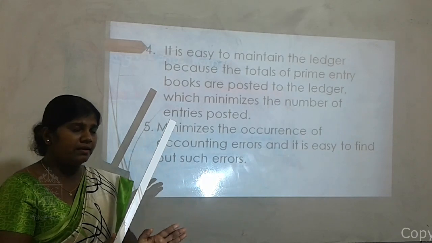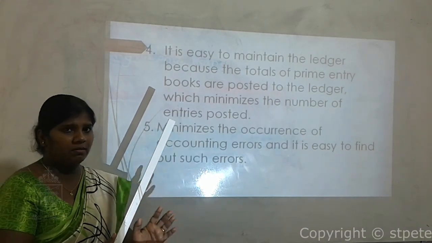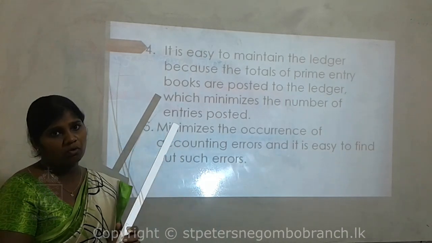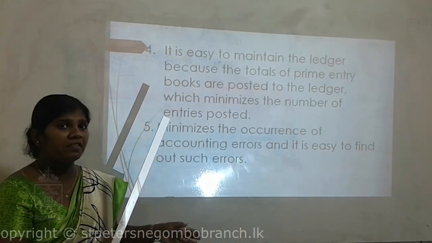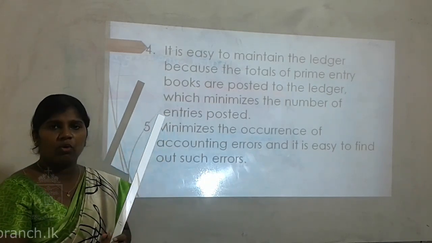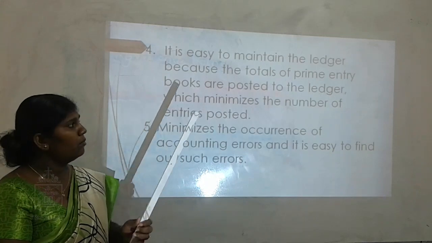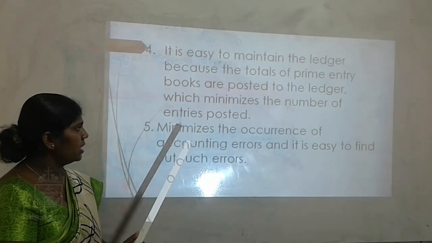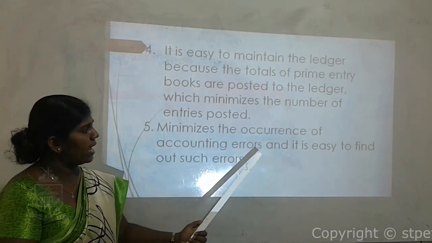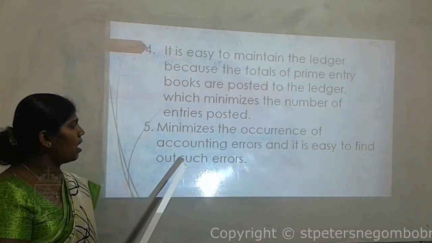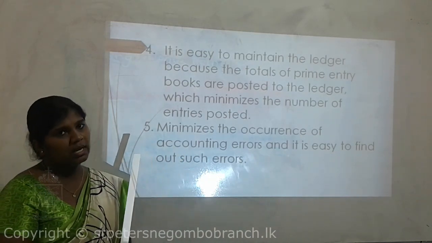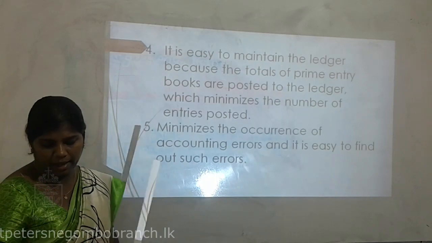So according to the process that I explained, first we should record all the transactions in the primary books. After that we should record all those transactions in the ledger accounts. That activity also will be very easy because of these primary books. Next one: it minimizes the occurrence of accounting errors, and it is easy to find such errors. So always, because of primary books, the errors that occur are minimized.